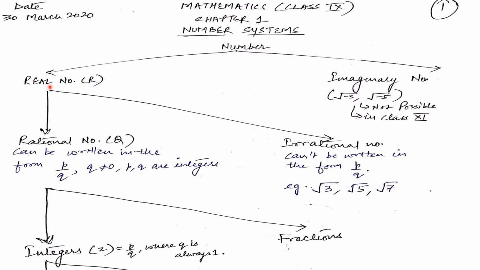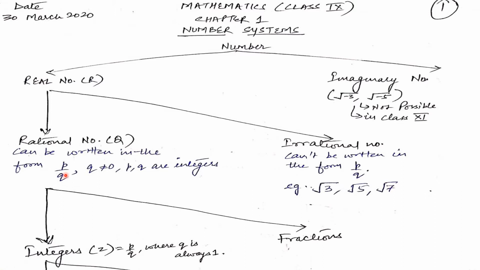Real numbers are further of two types: rational numbers and irrational numbers. Rational numbers are the numbers that can be written in the form p upon q, where q is not equal to 0, and p and q both are integers. Got it? Now, why can q not be equal to 0? Because in any fraction, if the denominator is 0, that number is not defined.